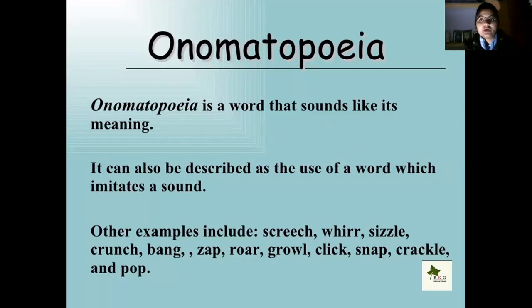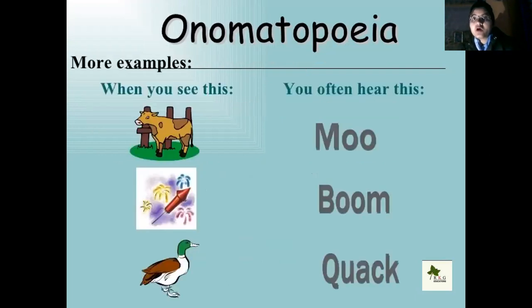It can also be described as the use of words which imitate a sound. In this figure of speech the sounds come, like I have told you earlier, murmuring, whispering, and when the teacher says, don't murmur in the class or don't talk in the class, that is sound. There is more examples that you have seen in the first picture. You are seeing the cow standing, and the cow produces the sound moo, the sound of a cracker is boom, and the dog's sound is quack.